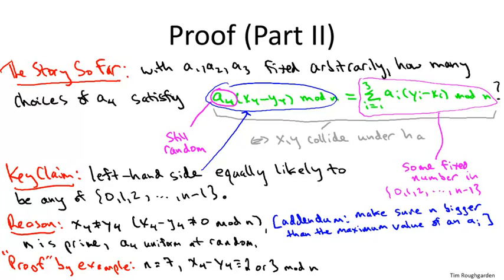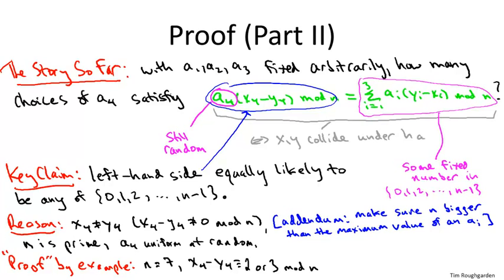So just to give another quick example, we can also keep n equals 7 and think about the difference of x4 and y4. Again, we have no idea what it is other than that it's non-zero. So, maybe instead of 2, it's 3. So now again, let's step through the 7 choices of A4 and see what we get. So now we're going to get 0, then 3, then 6, then 2, then 5, and then 1, and then 4. So again, stepping through the 7 choices of A4, we get all of the 7 different possibilities of this left-hand side. And it's not an accident of these choices of parameters. As long as n is prime, x4 and y4 are different, and A4 ranges over all possibilities, so will the value on the left-hand side.